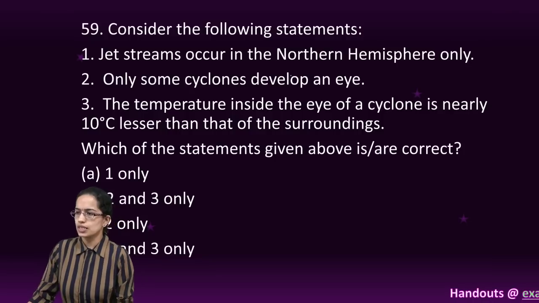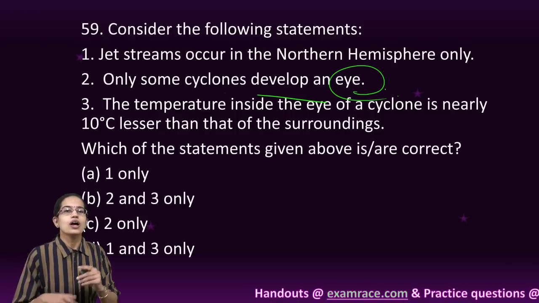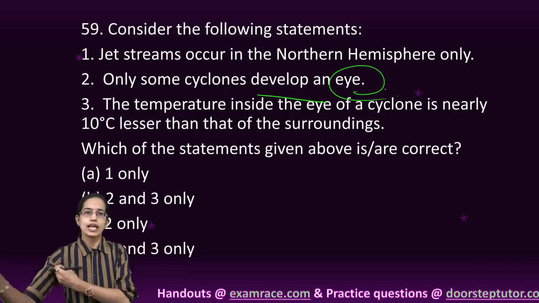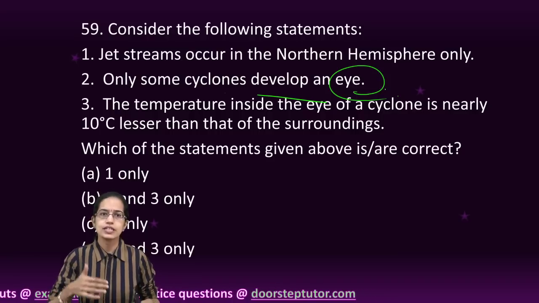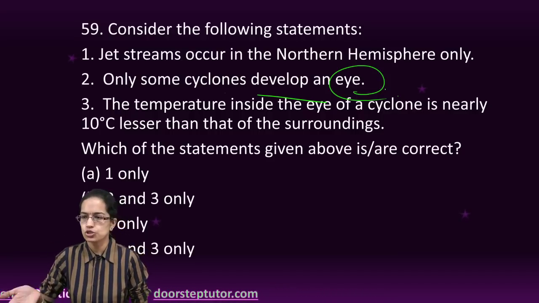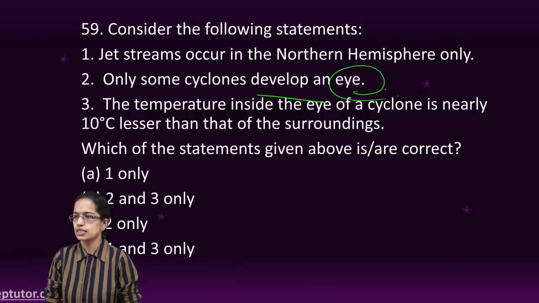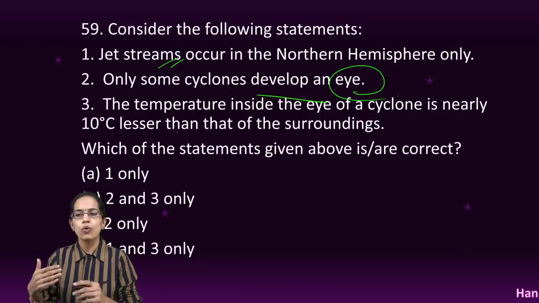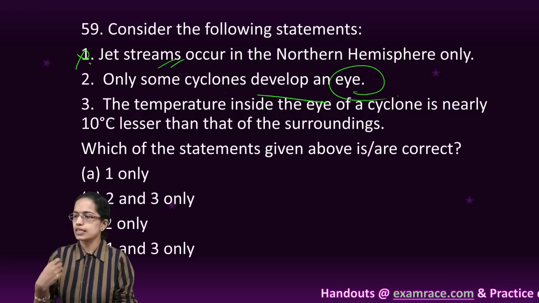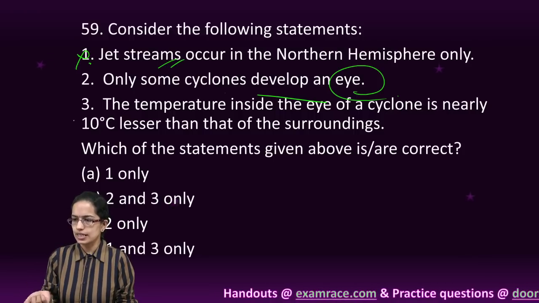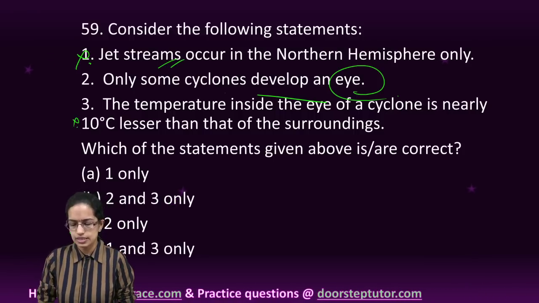The next question is, some cyclones develop an eye. That's true. If you go back to the classes on cyclones where we have talked about tropical and temperate cyclones, you will understand this better. So tropical cyclones have the formation of an eye. Temperate cyclones do not have the eye formation. Jet streams occur both in the northern hemisphere as well as the southern hemisphere, so that is incorrect. Again, the temperature being less than 10 degrees Celsius than the surroundings is incorrect. So you have 2 only as the right option.